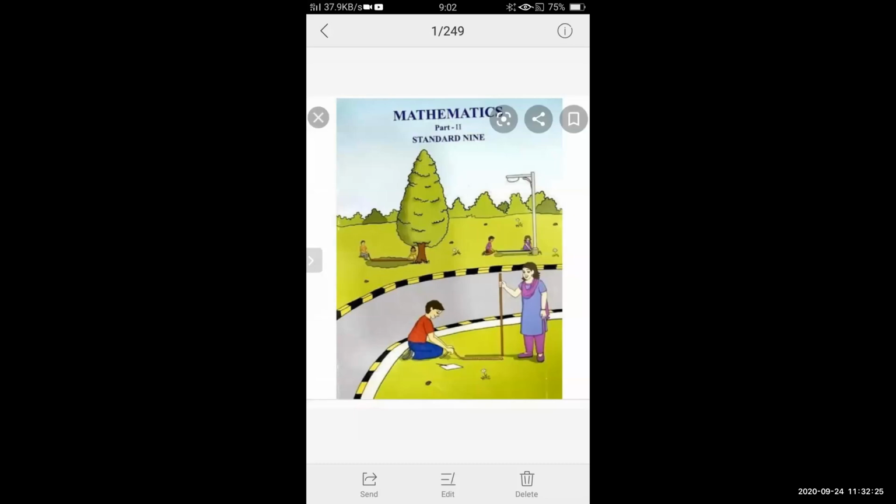In these three pictures, these two students are measuring the distance. In these three pictures, you can see that each picture is forming a right angle. That is the height of the tree, then the height of the signpost, and first, the girl is standing with a rod.